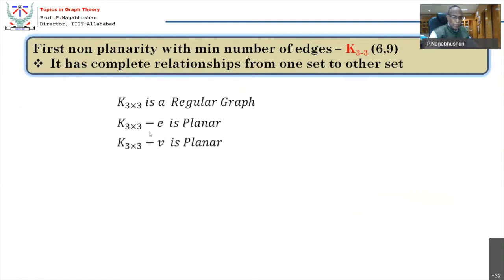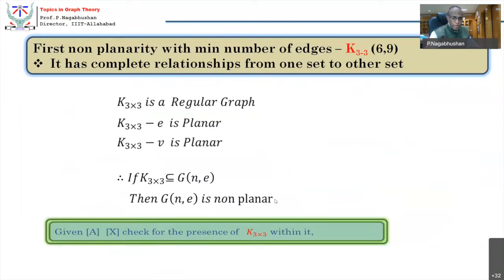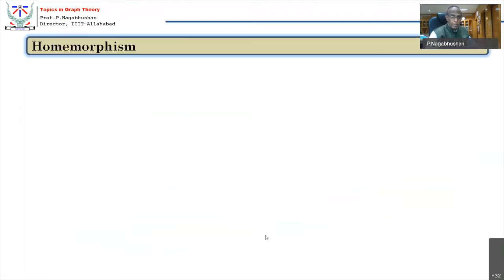It's a regular graph. Minus an edge becomes planar. Minus a vertex surely becomes planar. So if K33 becomes a subgraph, then the graph becomes non-planar. Here it is not written as "not planar" like it was written before. It is non-planar. All right. So if the graph contains a K33, Kuratowski's component, then it is non-planar. Okay. So now let us see a slight deviation.